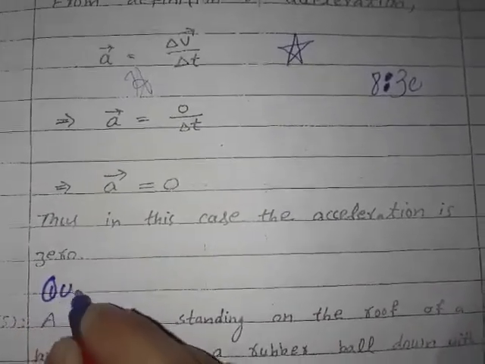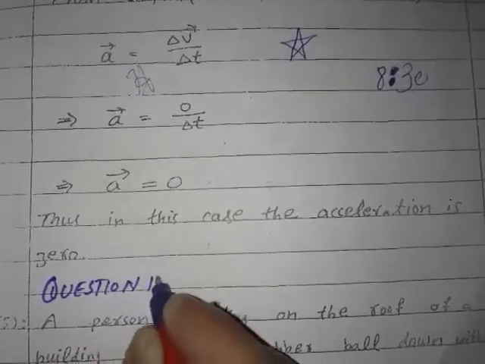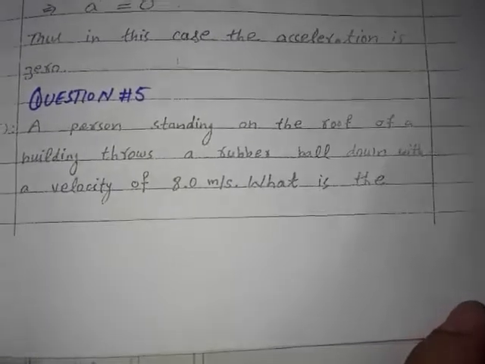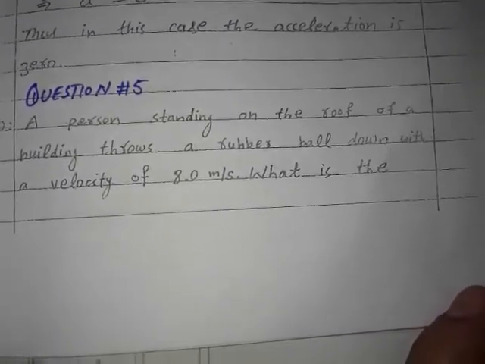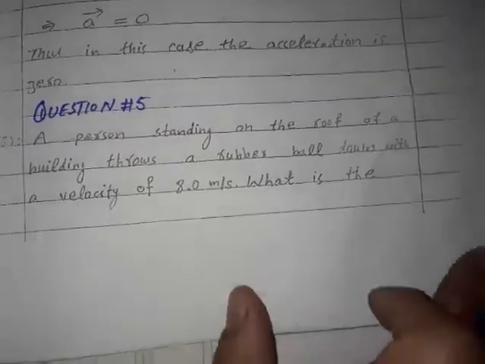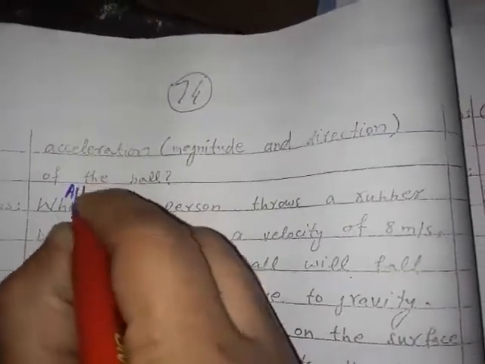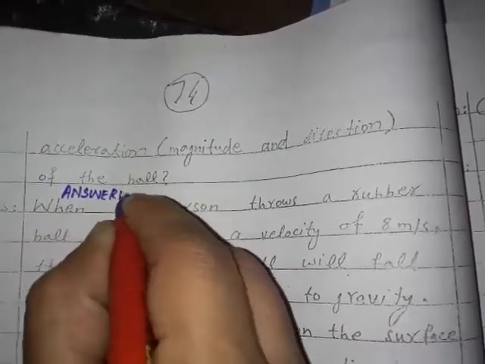Next is question number 5. The question is: a person standing on the roof of a building throws a rubber ball down with a velocity of 8.0 meters per second. What is the acceleration, magnitude and direction, of the ball? After the heading question, give the heading of the answer properly.